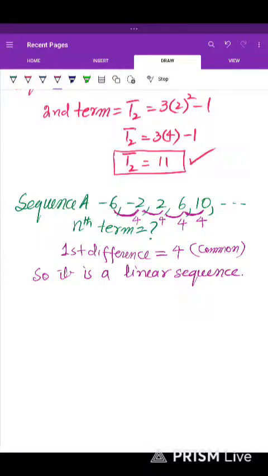This common first difference can also be denoted by D, and the first term is denoted by A. So this is A. Remember that. I need to circle them both. This is A, and we have D, the common difference, and the first term of the sequence, and they both, with application of the formula, give us the nth term.